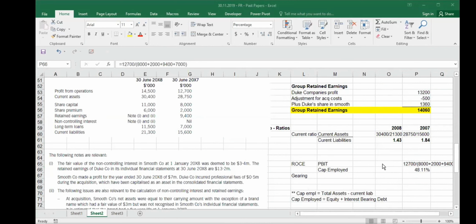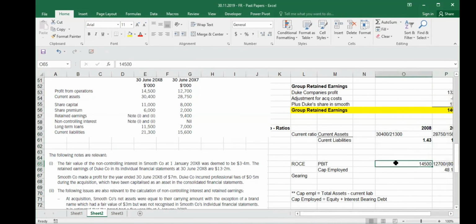In 2008, what you need to do? In 2008, your operating profit is 14,500. 14,500, and now I need to make it 2 big. Sir, are we supposed to include NCI? Yes, of course, because that is part of equity. Equity attributable to NCI, that is part of equity.